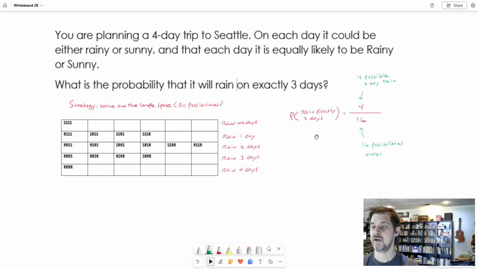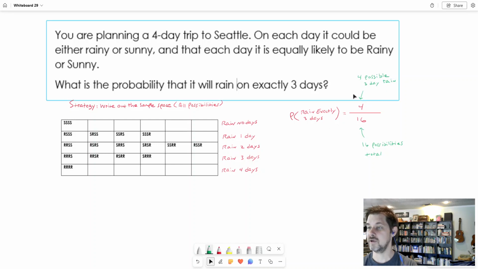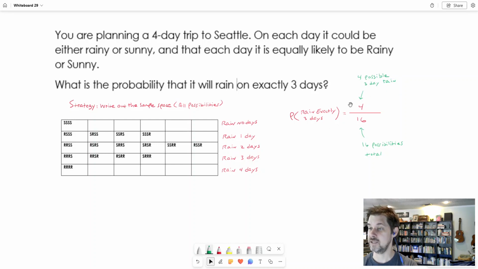Okay, so with this being every possible outcome, with this being the sample space, I can calculate the probability that it will rain on 3 days as the number of ways it could rain on 3 days over the number of possibilities in total. So if I count on this table and look at the row for what it's going to look like if it rains 3 days, there were 4 ways that could happen.